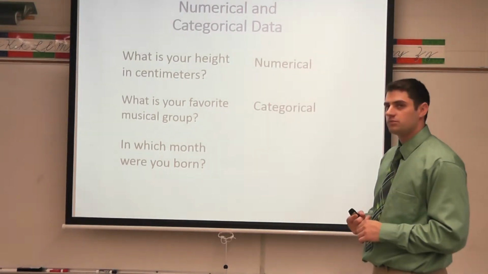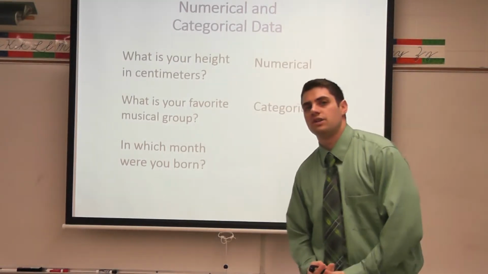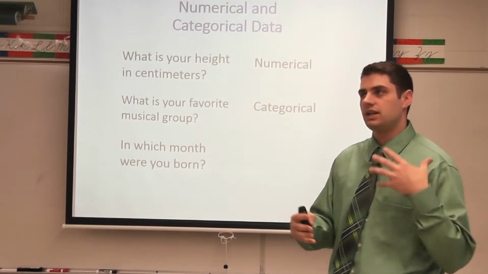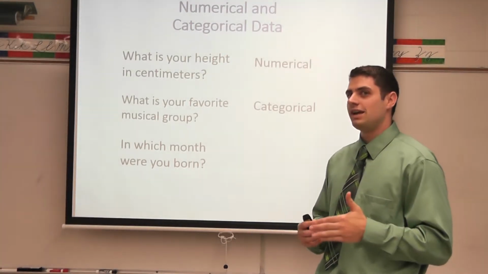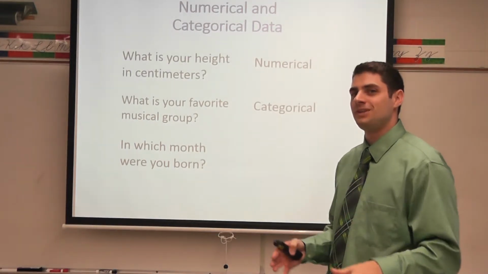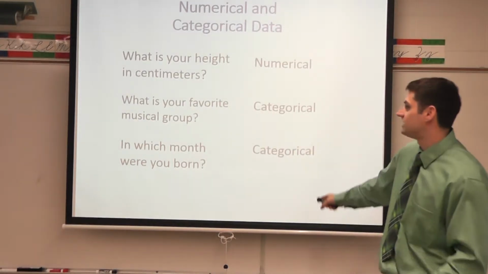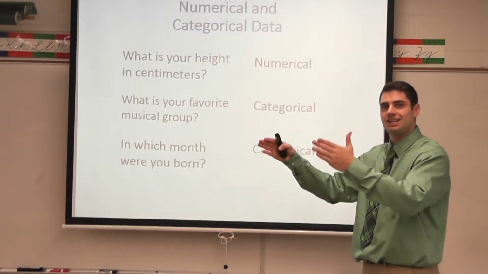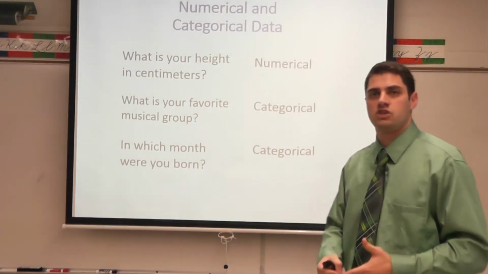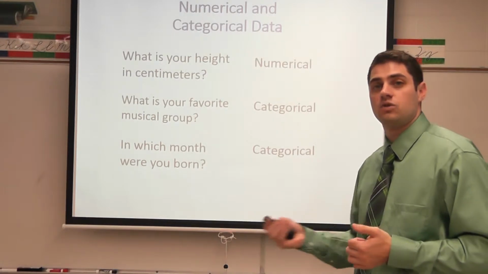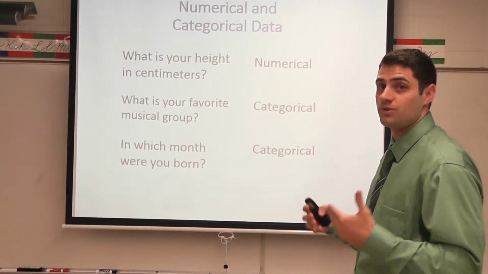Our next one, this could be tricky. It says, in which month were you born? Now, we're thinking months. I was born in May, so I'm thinking in terms of May. Some of you might be thinking, well, May is the 5th month. We're just talking about the month here, not the number of the month, because you could take this two different ways. So this is actually going to be categorical because we're breaking it into the month that you were born in. So, as we take a look at situations, we're going to try and define, is it a categorical situation or a numerical situation for representation with our data?